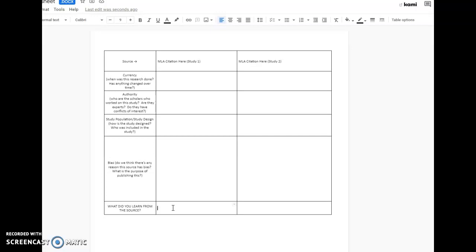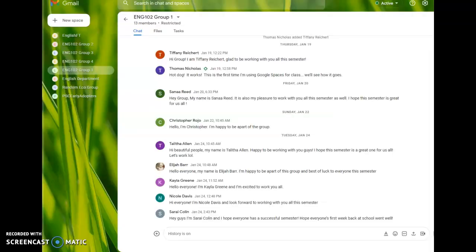Now, we're going to use this grid for a couple weeks as we work our way through essay number 2 as well. But this is going to be the first time you get to use it. I'm going to have you work on it as a group. So feel free, come in here, add a couple sections. I'm also going to note, you have that Google chat group over in your email.